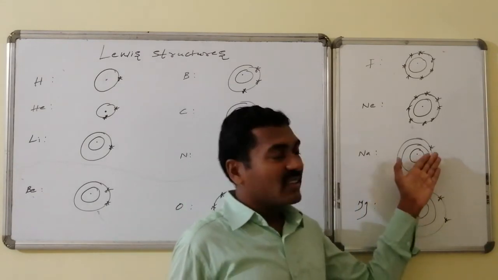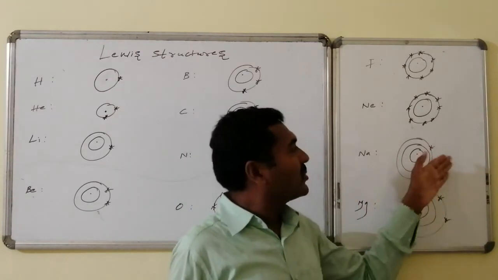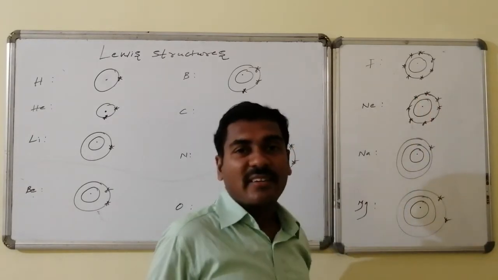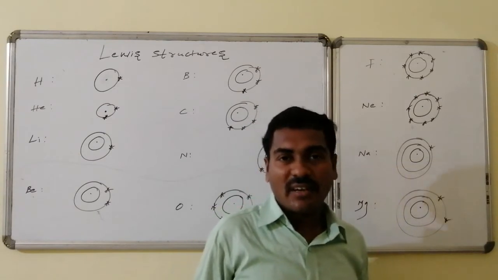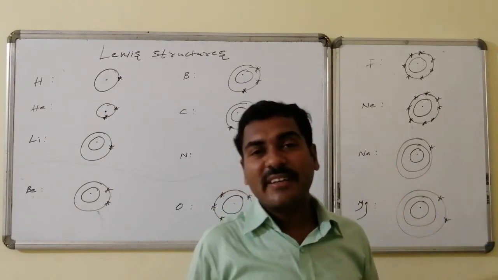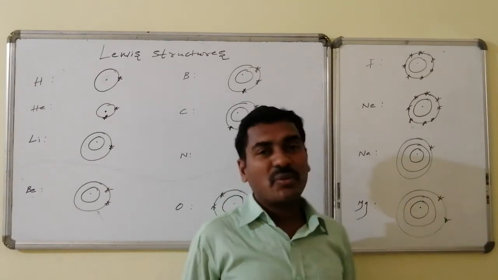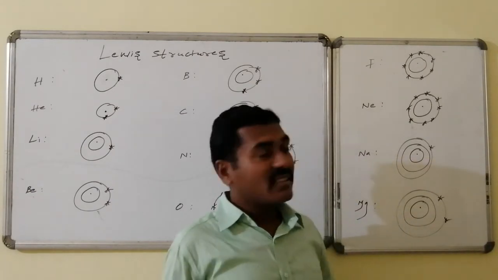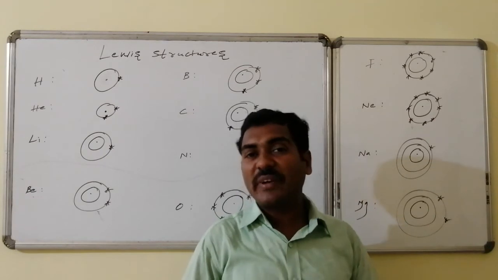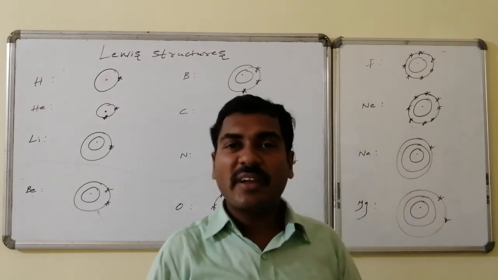Suppose sodium, it is having an extra 1 electron. If it loses, it will be converted to neon. Thus it can lose. Similarly, magnesium in the third orbit, the last orbit for magnesium, and it is holding how many electrons here? 2 electrons are there in the last orbit of magnesium. Thus, these are the Lewis structures of the first 12 elements present in the periodic table.